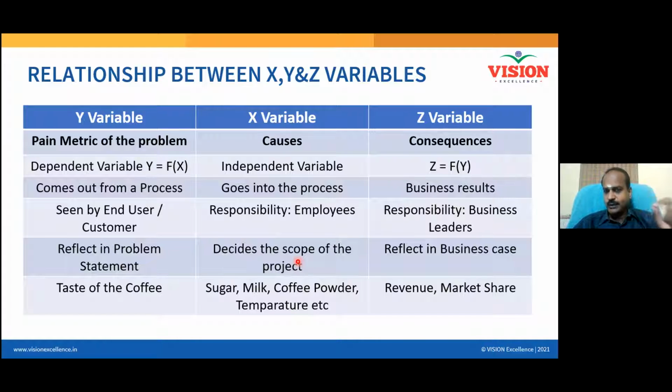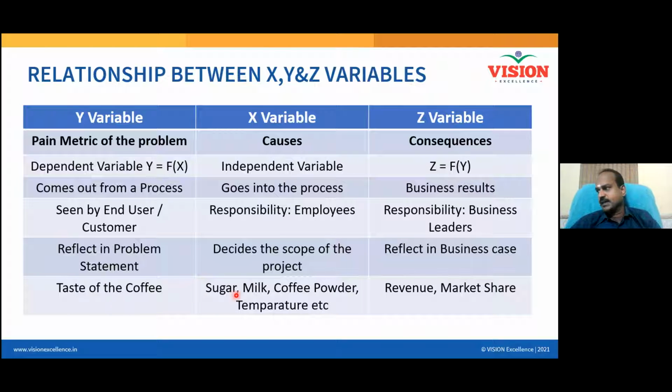So please pay full attention. The X variables decide the scope of the project: where the process starts, where the process ends, right? It depends on the X variable. And Z variable reflects in the business case. In any project, you need to write a business case, because depending on the business case only, your project proposal will be approved. And this case we have discussed, right?